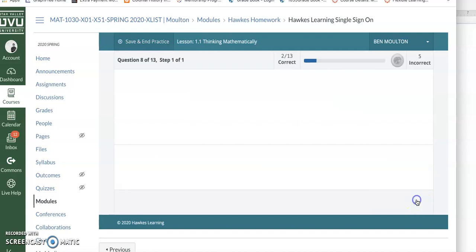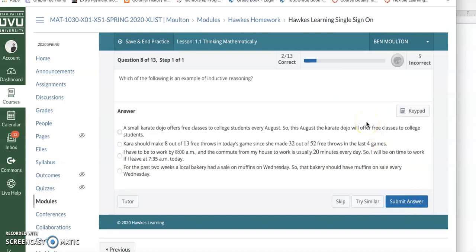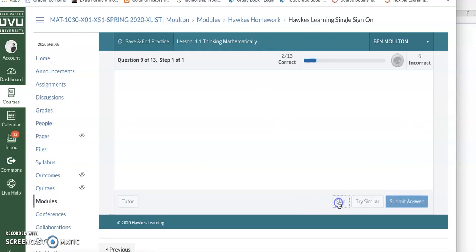Let's take a look at the next one. So this one's an example of inductive reasoning. This will be a lot like the deductive one, except the exact opposite. So with inductive, you are going from specific and then you go general from that. All right, so I'm going to leave that one to you guys to figure out.